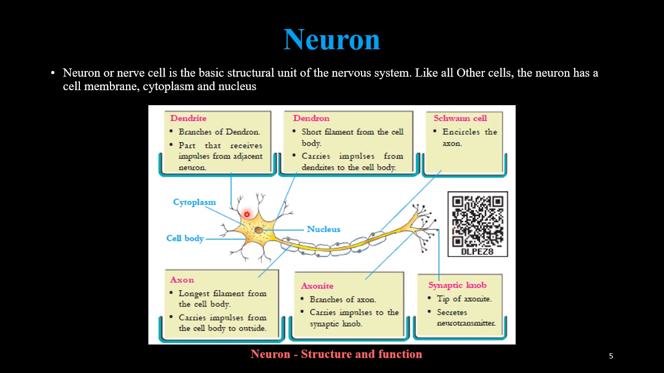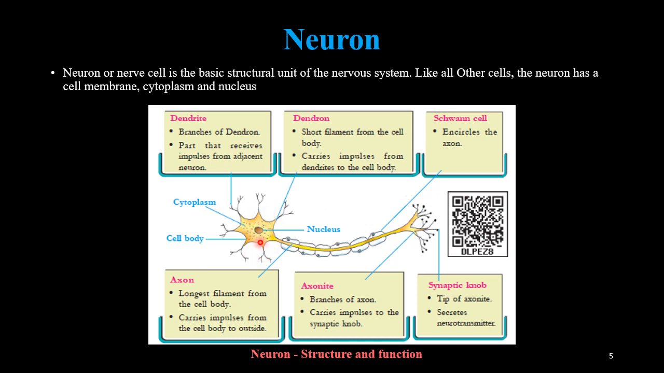First one is the dendrite. Dendrites are the branches of the dendron which receive the stimuli. They can also receive impulses from the adjacent neuron. Then these dendrites, the branches of the dendron, transfer these impulses into the dendron. Dendrons are the short filaments from the cell body which carry impulses from the dendrites to the cell body. So now the impulses are in the cell body.